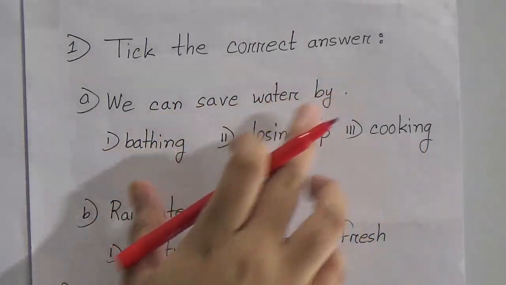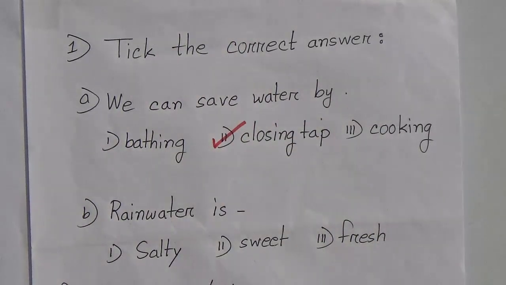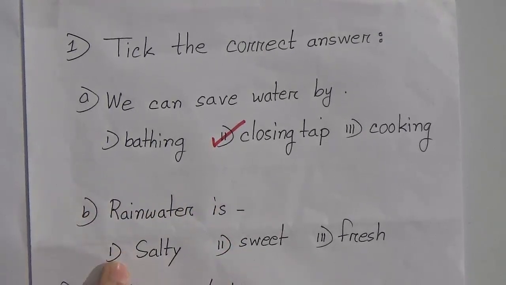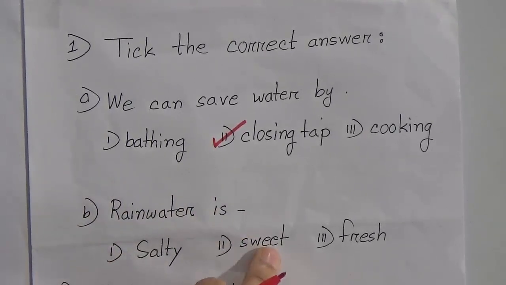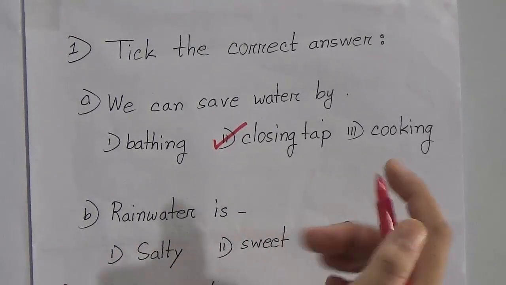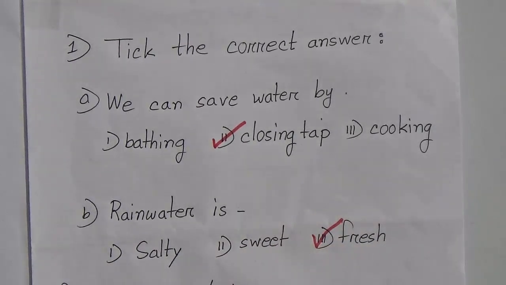We can save water by closing tap. So we will tick here. Number 2 question is rainwater. Option 1 is salty, option 2 is sweet, option 3 is fresh. Our option 3 is correct. Then we will put a tick here.